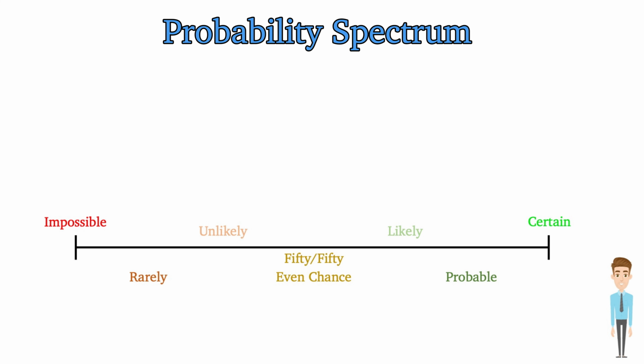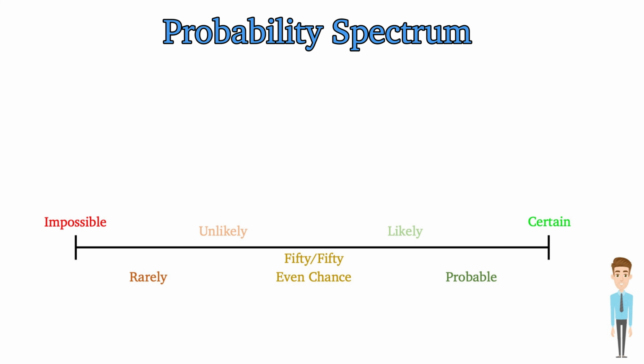These are common words used to describe the chance of events. Now, there is a problem with words. They only give a rough idea of the situation, and they can differ from person to person. One individual may place rarely further up, while another individual could place it here. Words are not exact. Numbers are exact. Therefore, we can place some numerical values to this spectrum so we're all on the same page when describing the